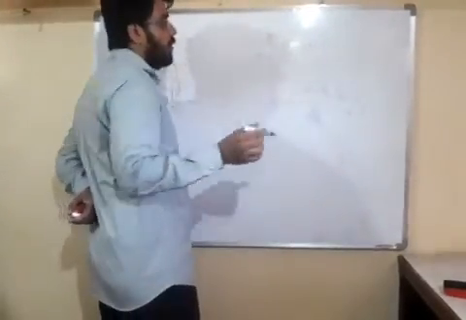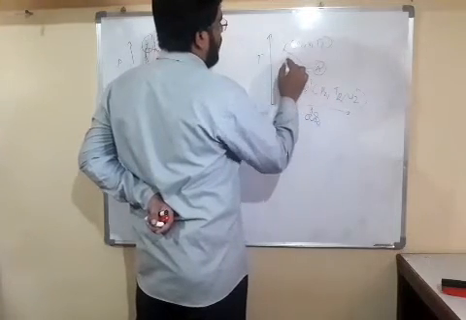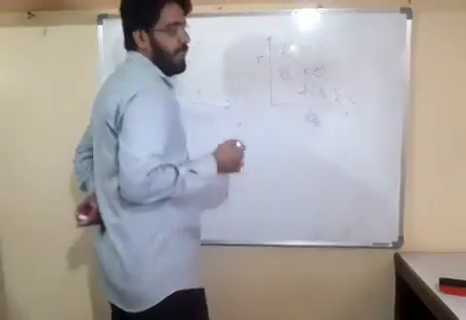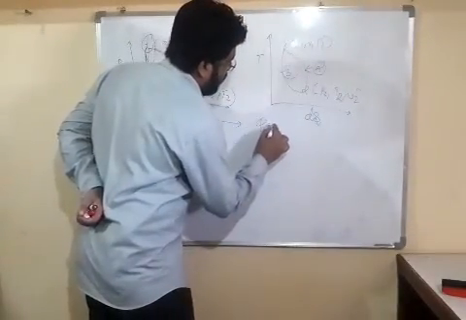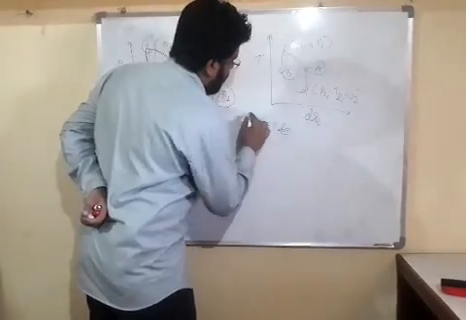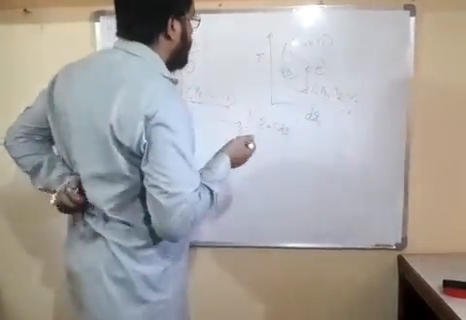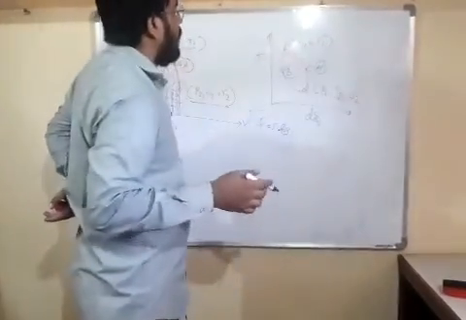We are moving from state 1 to 2 along this path A, and we are also using path B to reach our second state. Friends, we know that Q is equal to TdS. We will learn this in our next lectures, friends. We will learn this in the entropy concept. Friends, this is the general equation used for entropy.